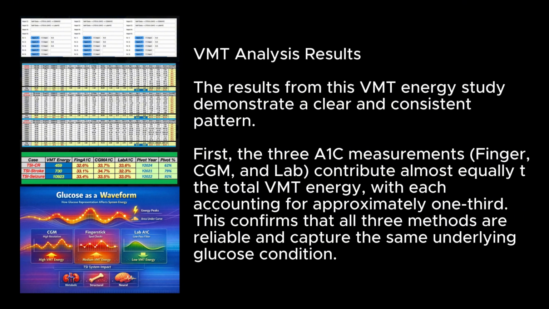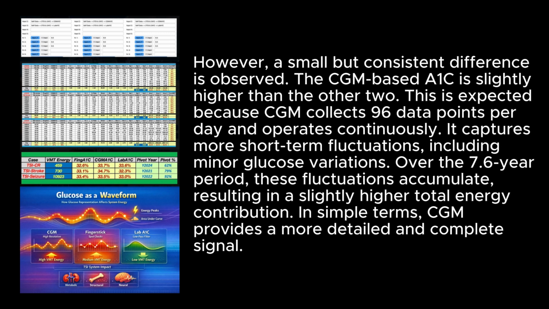VMT analysis results. The results from this VMT energy study demonstrate a clear and consistent pattern. First, the three A1C measurements, finger, CGM, and lab, contribute almost equally to the total VMT energy, with each accounting for approximately one-third. This confirms that all three methods are reliable and capture the same underlying glucose condition. However, a small but consistent difference is observed. The CGM-based A1C is slightly higher than the other two.